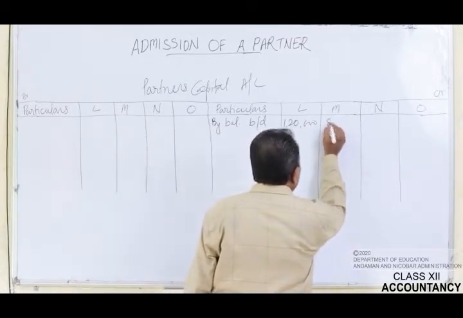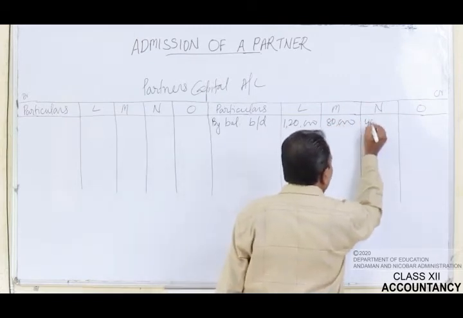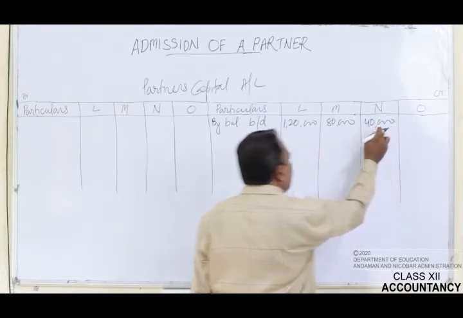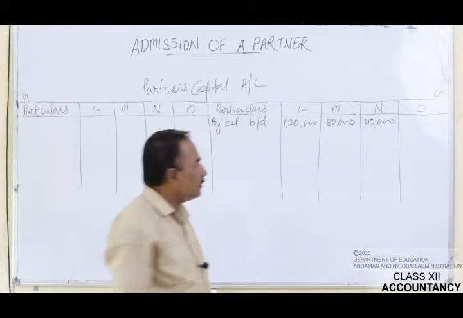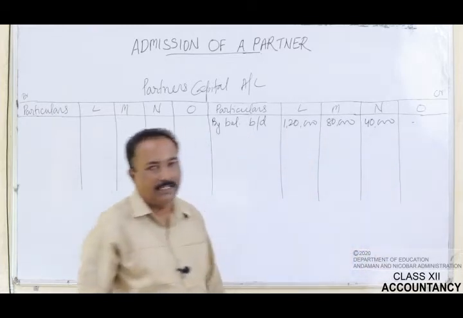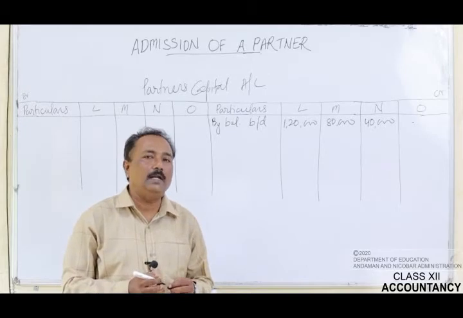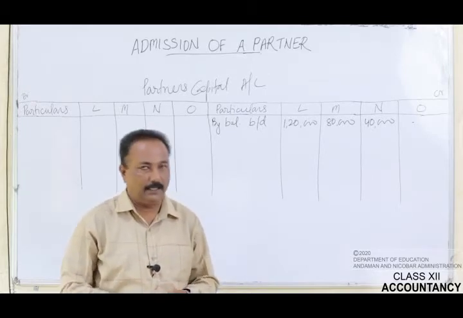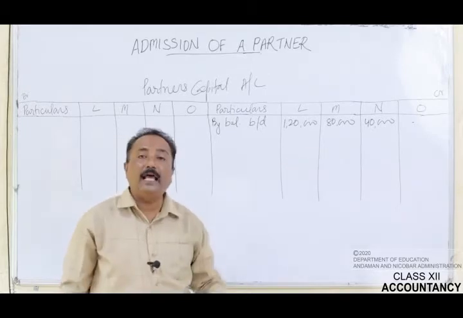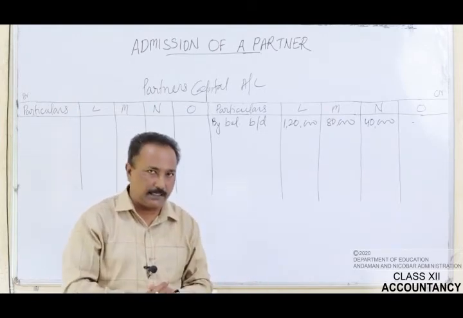M's capital was also given there as rupees 80,000 and N's capital was also given in the old balance sheet as rupees 40,000. No information relating to O is given in the old balance sheet because he is the new partner, and we will have to calculate the capital of the new partner. This capital will be calculated on the basis of the capital of the old partners after the adjustment.